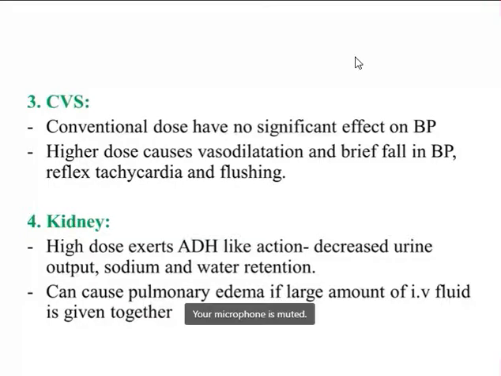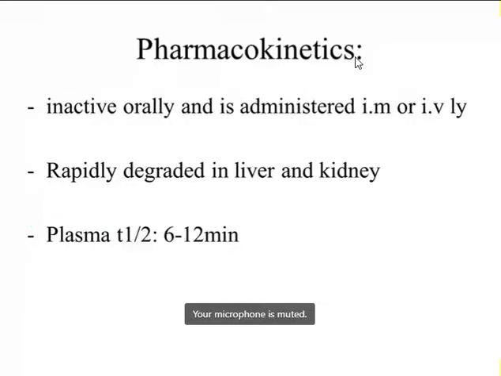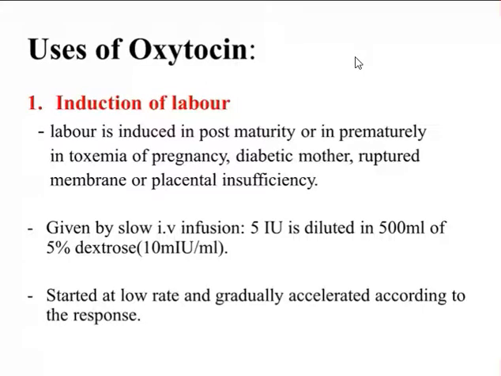So whenever oxytocin is given in higher dose, the patient may have decreased urine output, edematous body, and the patient may also go into pulmonary edema due to fluid overload or volume overload if oxytocin is given along with large amount of IV fluid. Coming to pharmacokinetics, it is inactive orally, so it is always administered either intramuscularly or intravenously, and it is rapidly degraded in liver and kidney, and its plasma half-life is 6 to 12 minutes.